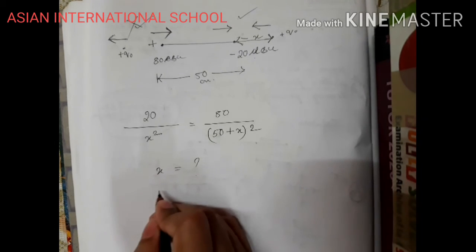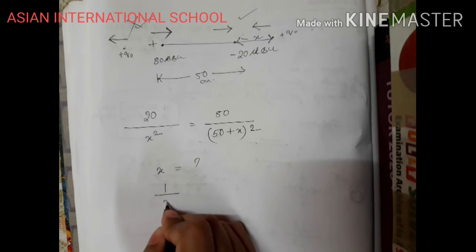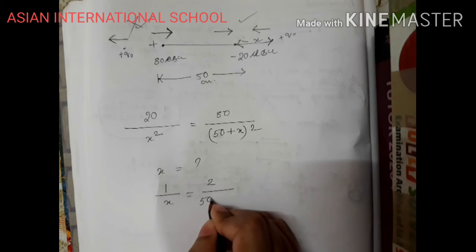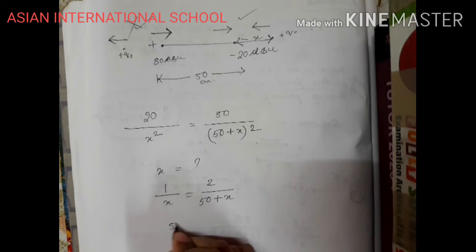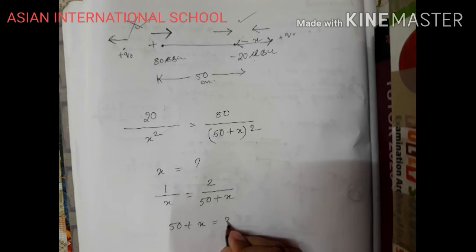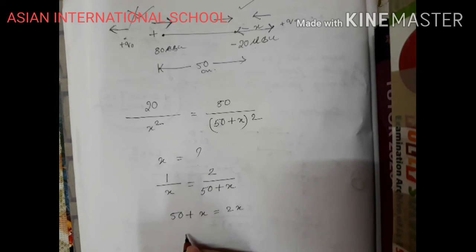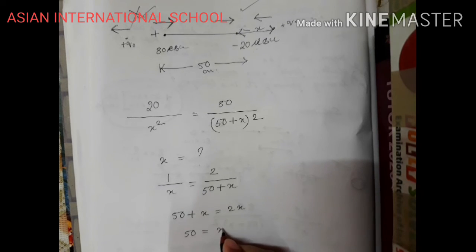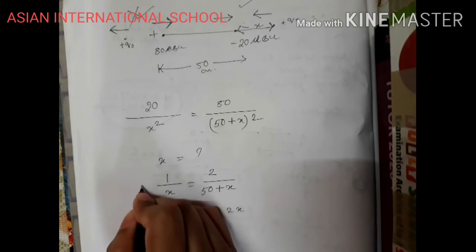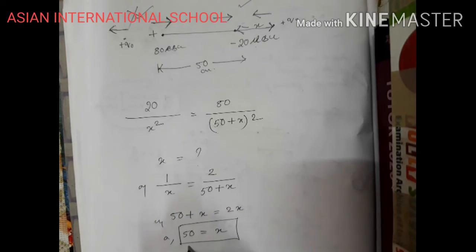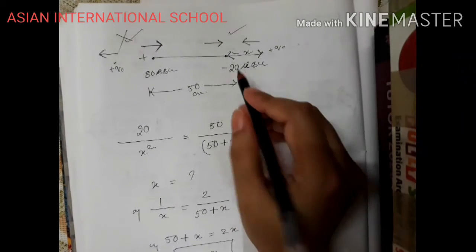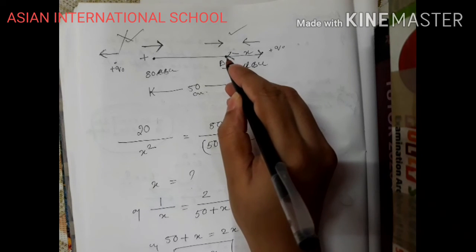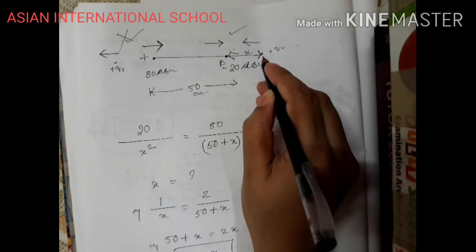So if I solve it, let me solve it only. What will I get? 1 by x equals 2 by (50 plus x). So 50 plus x equals 2x. So I am getting 50 equals x, or so I am getting x equals 50. That means from this charge, from point B, if I mark, it is 50 centimeter away.